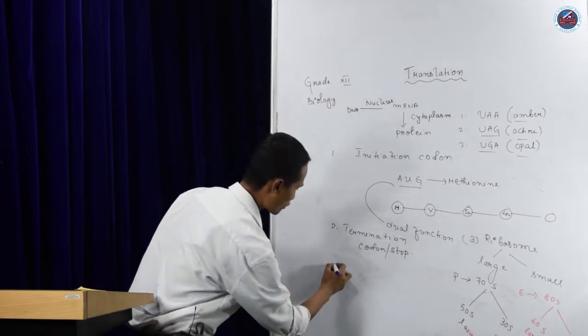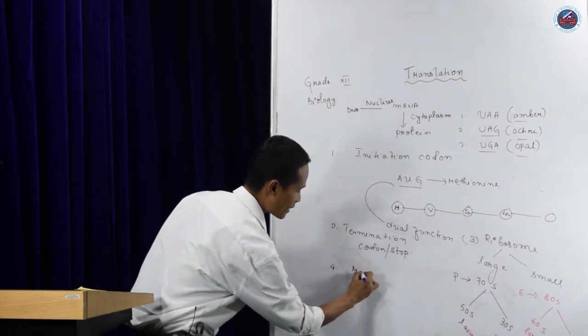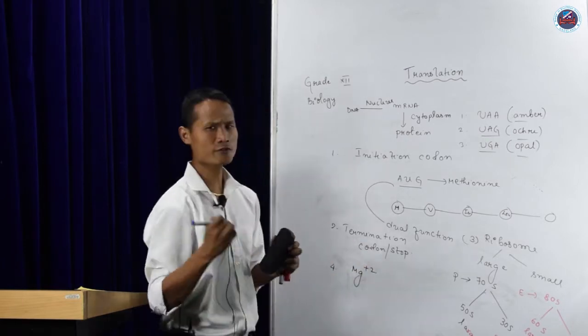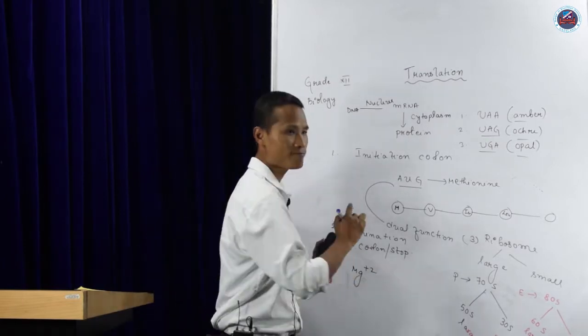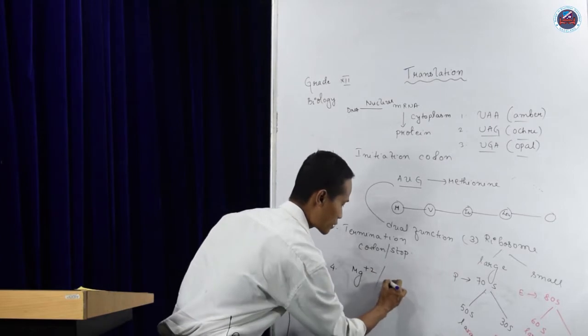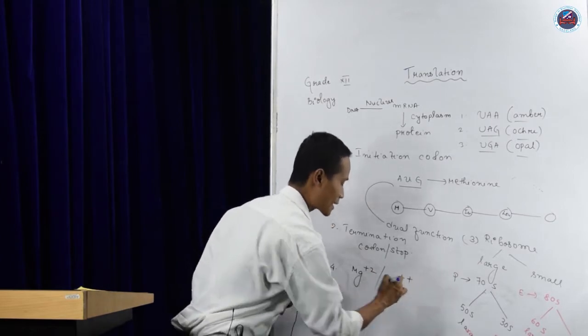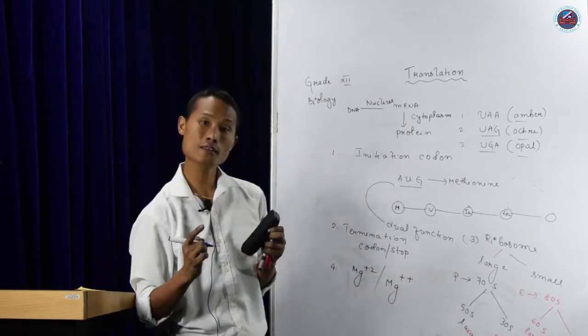Next, number 5 is magnesium ions. For the process of translation, we need Mg2+. In textbooks, if I write Mg plus plus, it is the same. Magnesium ions are required.